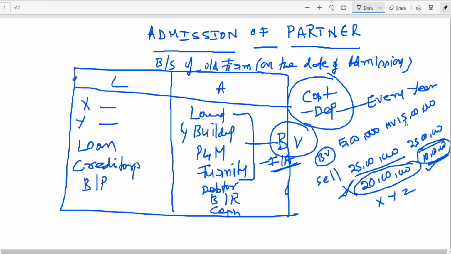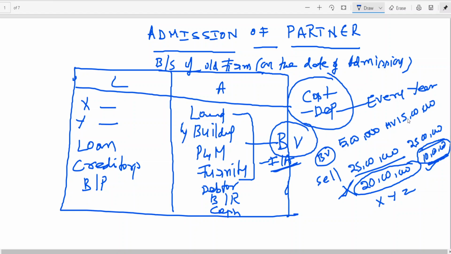Simple words. My purpose in explaining this example is that whenever there is appreciation of an asset, an increase in the value of the asset on the date of admission is to be considered, because the benefit shall pass on to whom? The old partners. Because if the new partner comes and there is no change in this, then he is getting an advantage. He will be in an advantage position, because without putting in the effort, he is also getting a share of the old partners' gain, no?